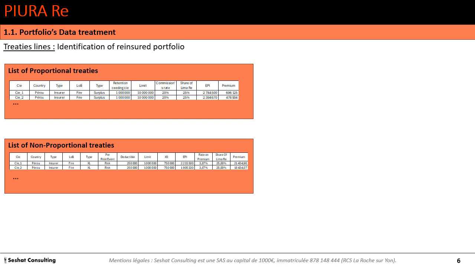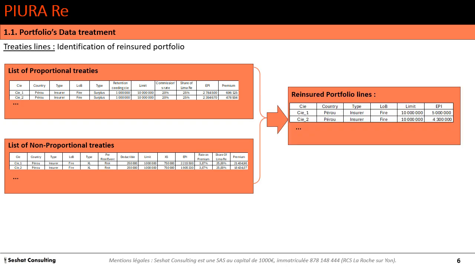By dealing with the different lines, we get two reinsured portfolios, one from company 1 about fire in Peru with an API of 5 million US dollars, and one with company 2 in Peru on fire with an API of 4.3 million US dollars.